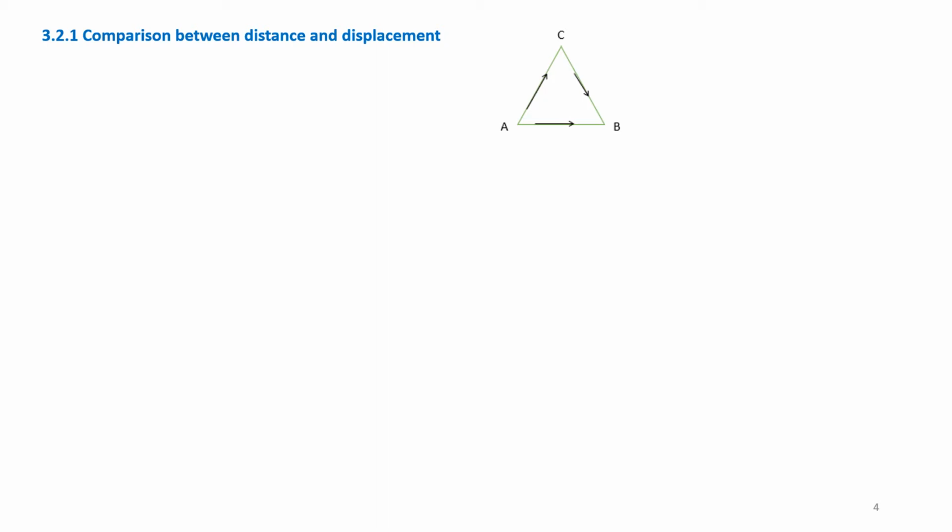Comparison between distance and displacement. Distance is always greater than displacement. Please see the figure on the right hand side. A to B is the displacement and distance can be A to C plus C to B. Hence, here AC plus CB is greater than AB.